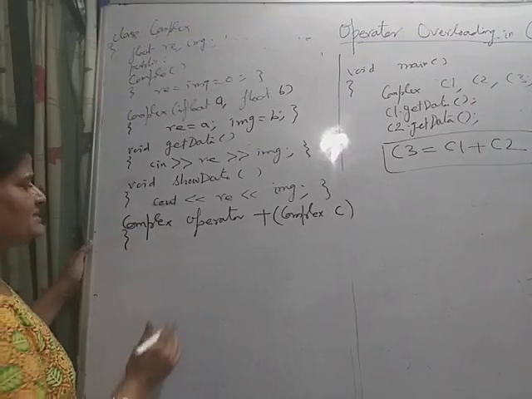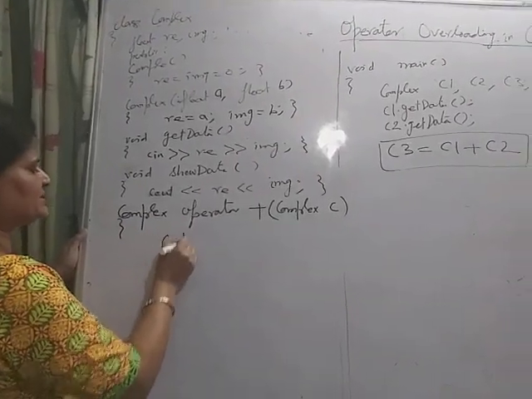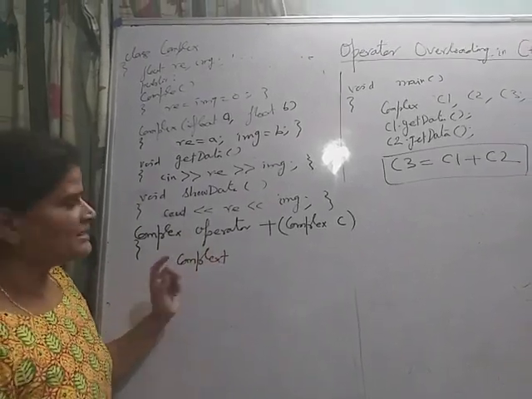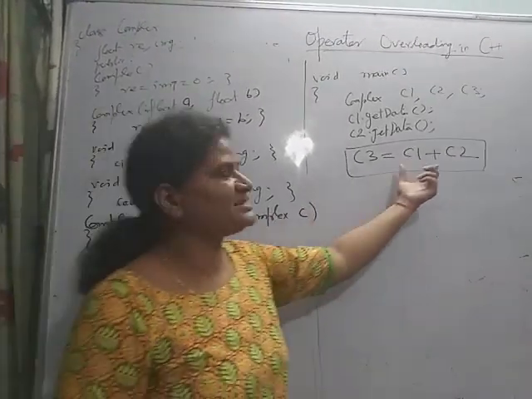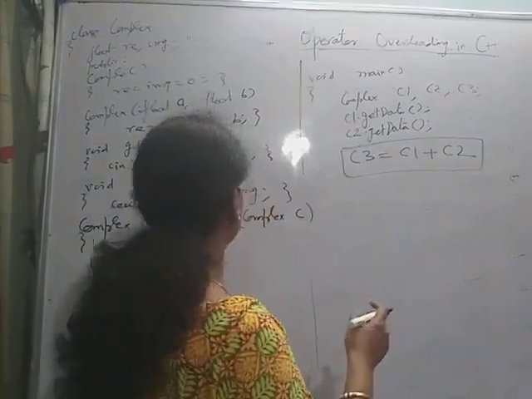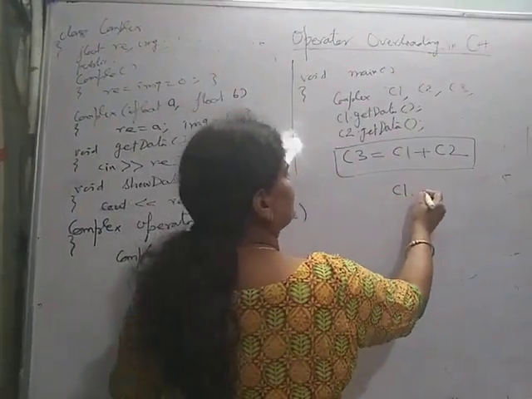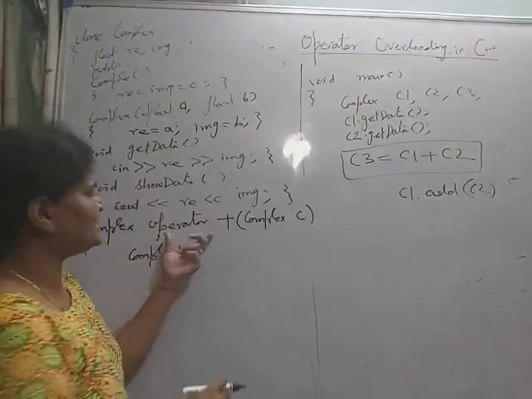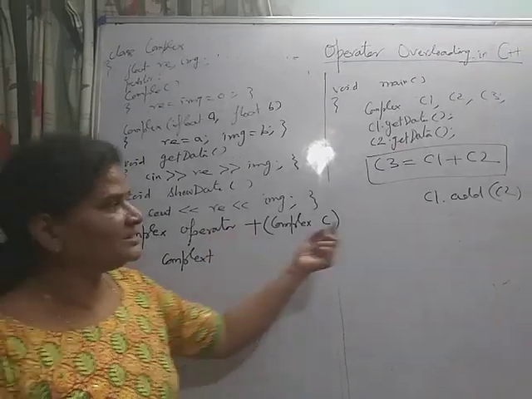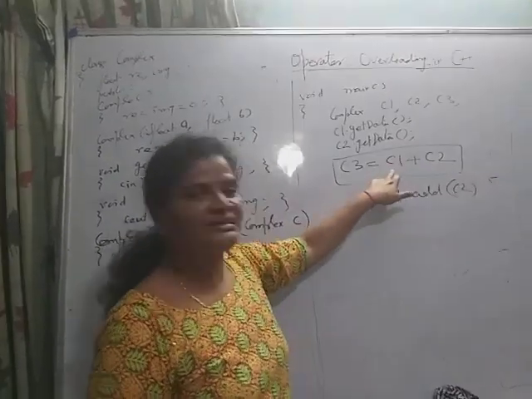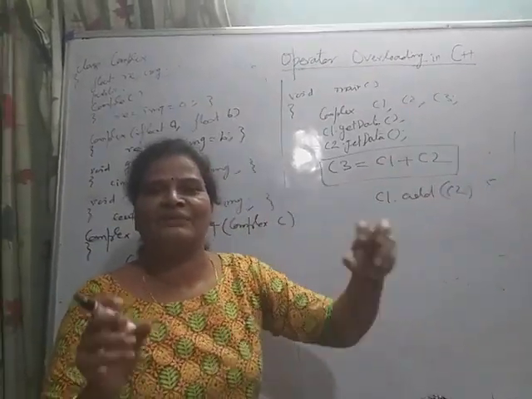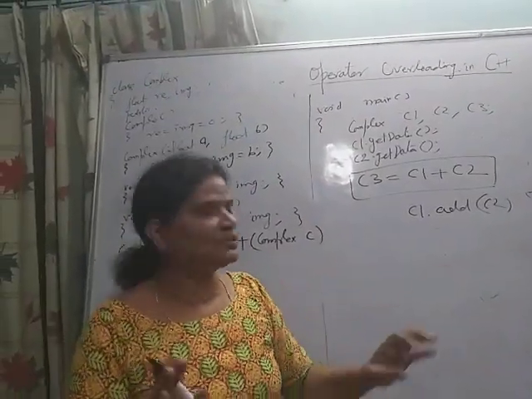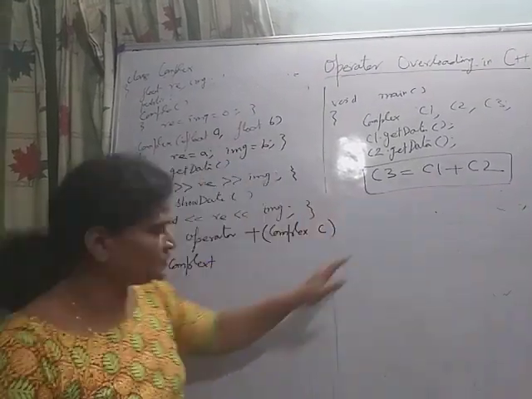So plus. First you create a temporary object, Complex T. The body is not going to change; you write the same body as in the add function, only the calling is changed. Previously, with add, we called it as C1.add(C2), and instead of operator plus we would write add. But here I am writing C1 plus C2 as I add two integer variables. Similarly, I am going to add two complex numbers which are user defined.